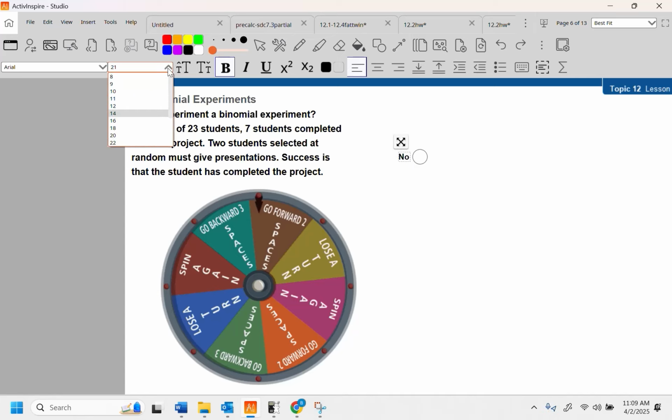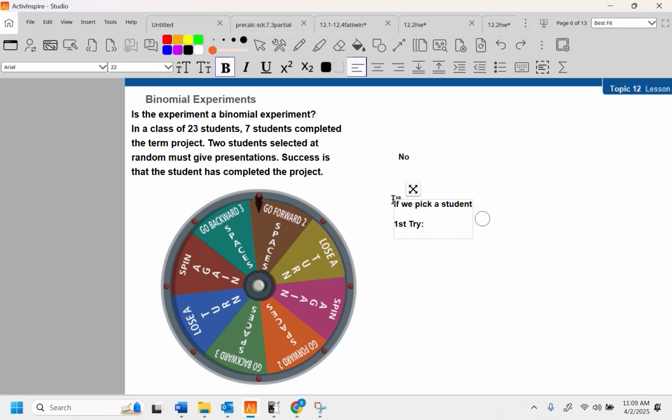The reason is because of what happens. If we pick a student and say the first one, the first try, the probability of success is going to be 7 in 23. Okay? The second try, we've got some choices here. It could be 7 in 22, or it could be 6 in 22.